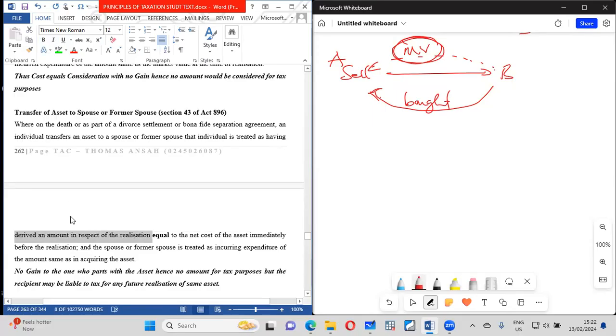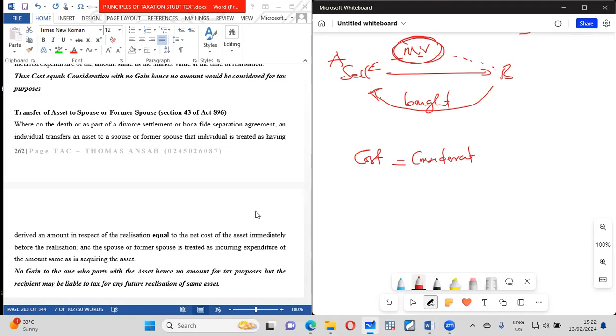So the amount you realize is equal to the net cost of the asset immediately before selling it. If you are transferring it to your spouse, your cost will be equal to your consideration, and that too means no gain for us to tax.